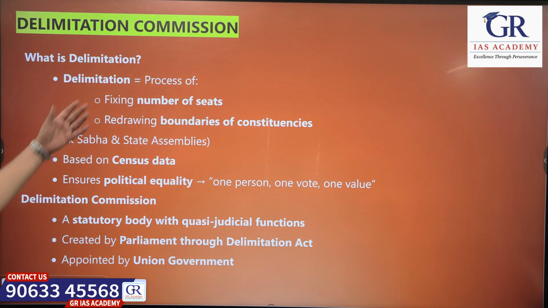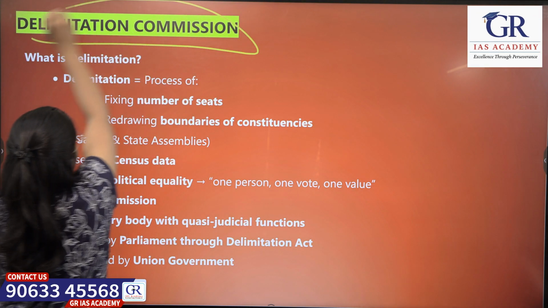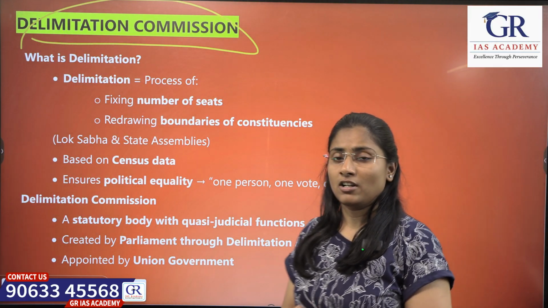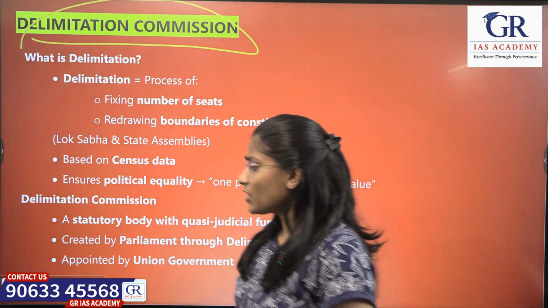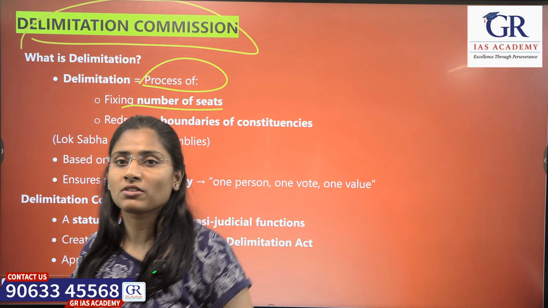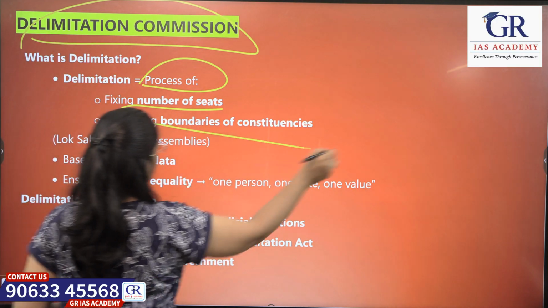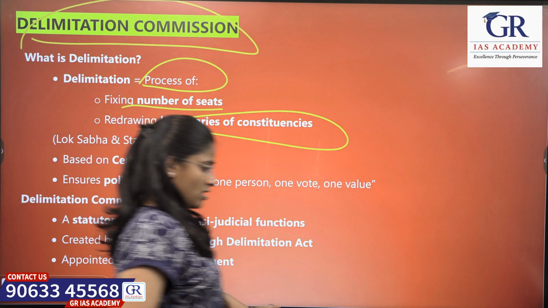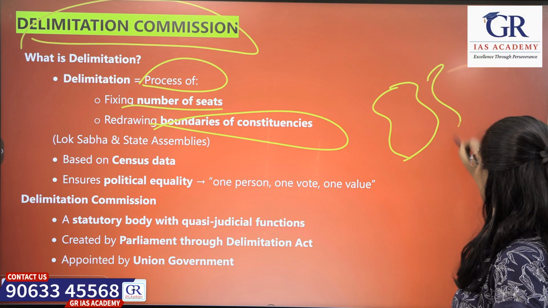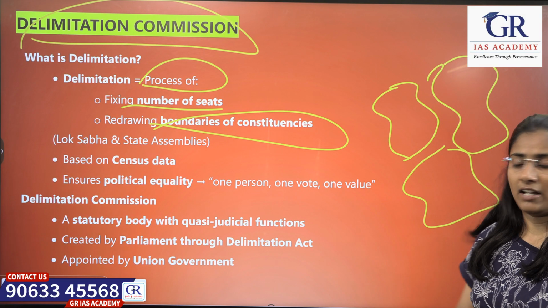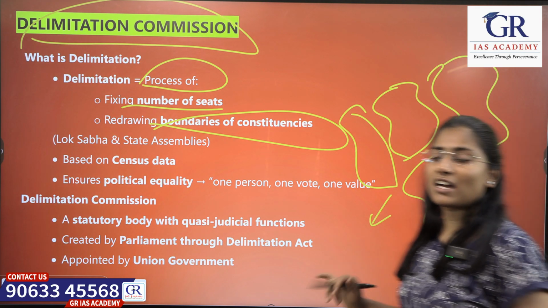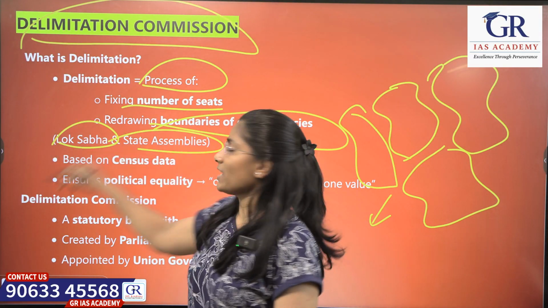Our first topic is the Delimitation Commission. Why does this commission come into the picture? What is the Delimitation Commission? What is delimitation? Delimitation is nothing but the process of fixing the number of seats based on the boundaries of constituencies. Based on the population, constituencies will be divided and the number of seats will be fixed. This process is called delimitation. It is done both for the Lok Sabha and assemblies.